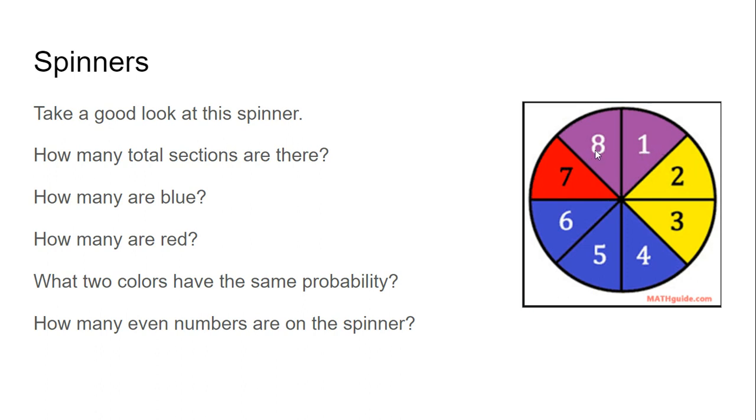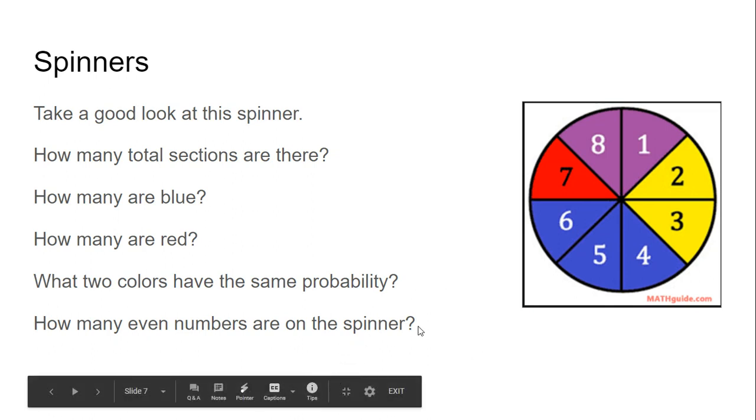So 2 out of 8 for purple, 2 out of 8 for yellow. If we reduce these fractions, these are both 1/4. So 1 out of 4 times we would expect to land on purple or yellow. So the 2 colors that have the same probability are purple and yellow.